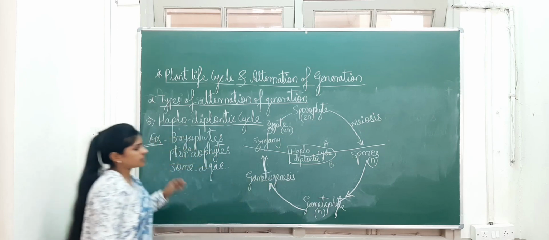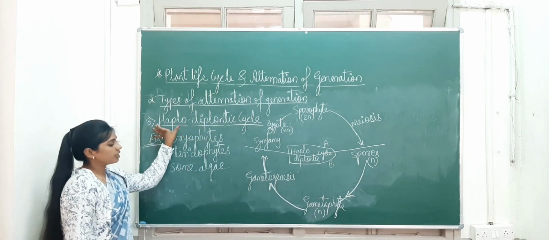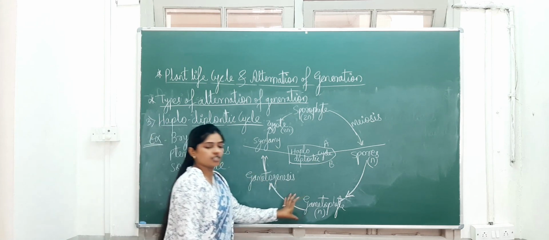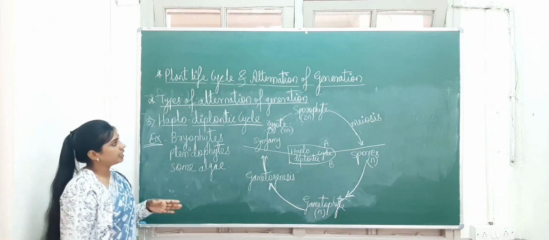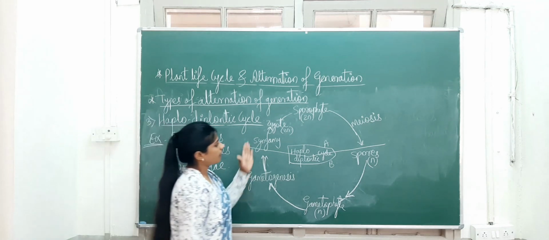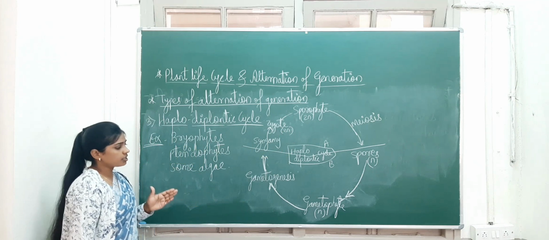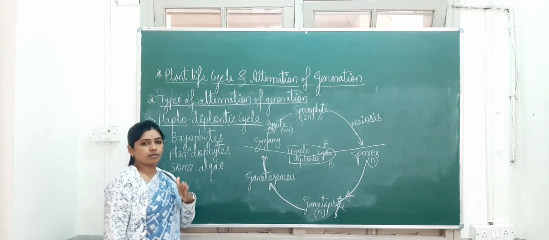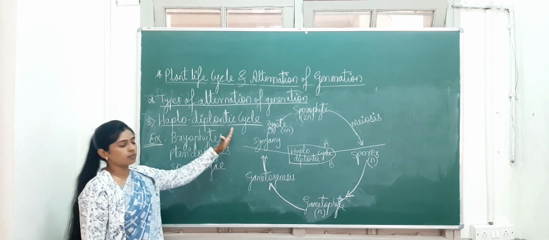So the name of this cycle is the haplodiplontic cycle. It means the haploid gametophytic generation or stage is alternated by the diploid sporophytic stage. So in this cycle, 50-50% of the life duration takes place. The haploid is 50% and the diploid is 50%.